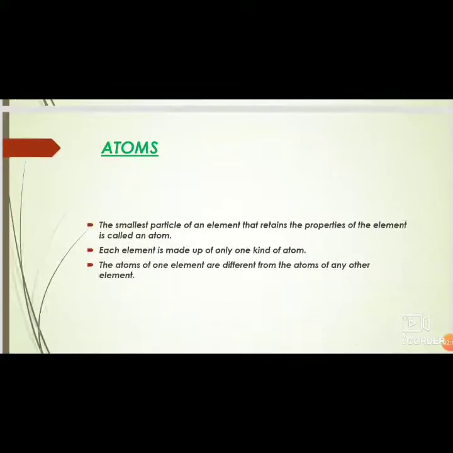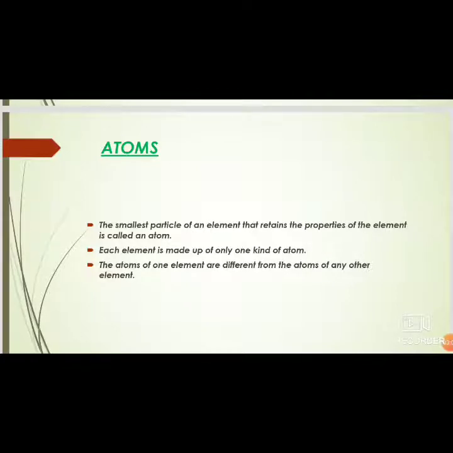Now next we take up atoms. The smallest particle of an element that retains the properties of the element is called an atom. This means that if you try to break down these smallest particles further, they will eventually lose the properties of the element. Each element is made up of only one kind of atom. If you take a piece of gold, it is made of only gold atoms.